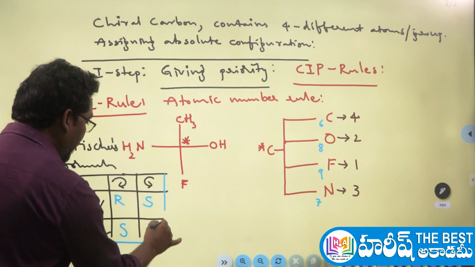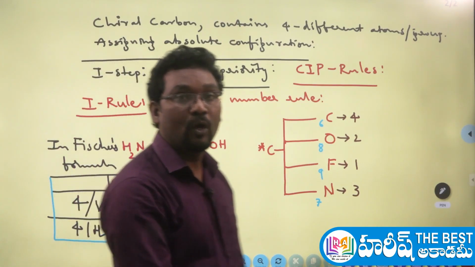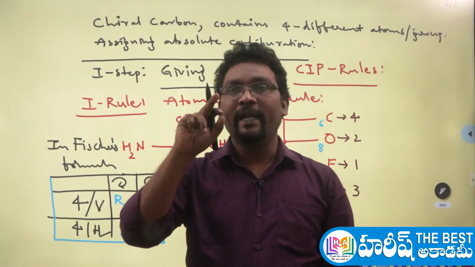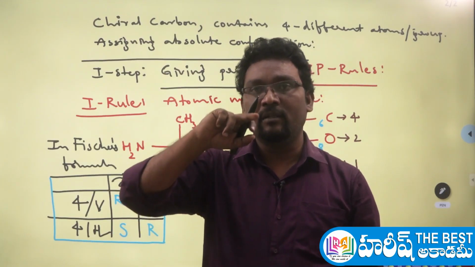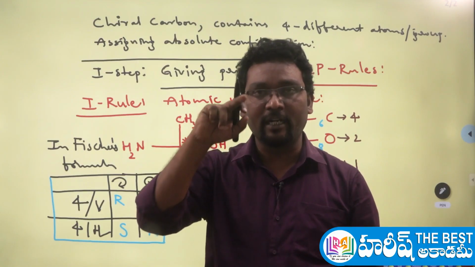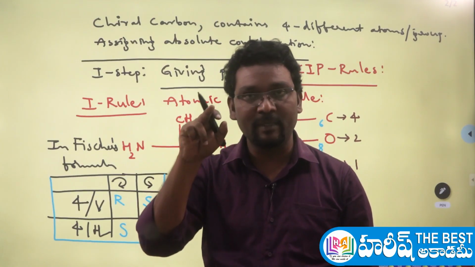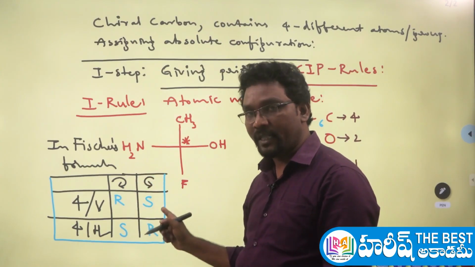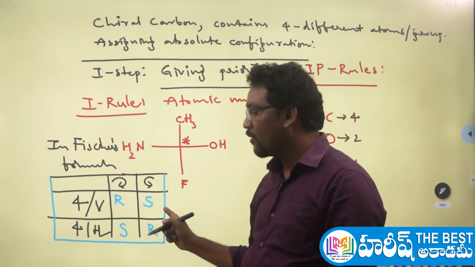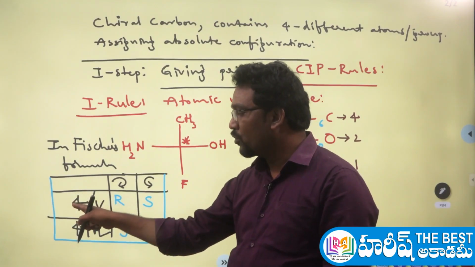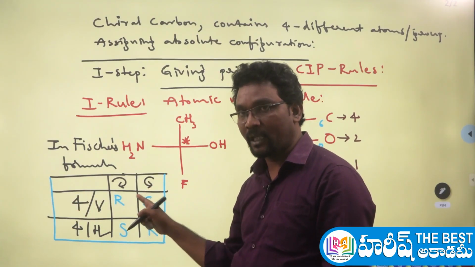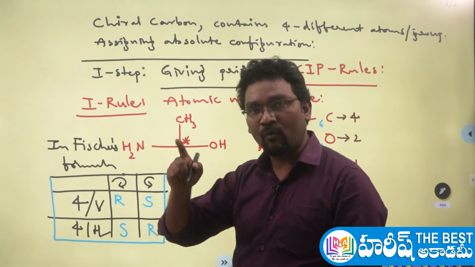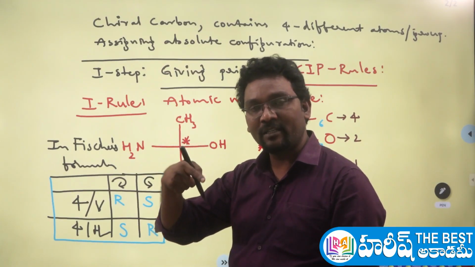For this, let me tell you the simplest shortcut. How to remember this? Generally we know R is derived from rectus. Rectus means clockwise. So clockwise is R, anti-clockwise is S. S is derived from sinister. When it is correct, that means whenever the fourth group is present on the vertical line, vertical is very good. So clockwise direction is R, counterclockwise direction is S.